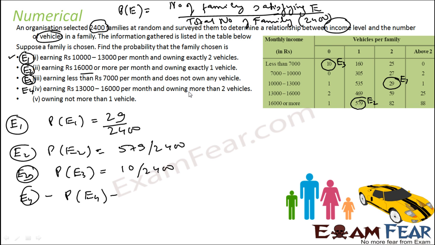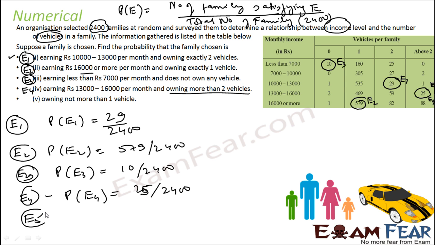Family having 2 vehicles will not be calculated, right? Because it's more than 2 vehicles. So more than 2 vehicles, if you see, is the only option in this one. So family having income of 13 to 16k per month, having more than 2 vehicles is 25. 25 by total number of families, that is 2400. So that is the answer.